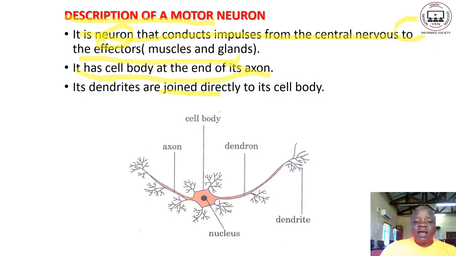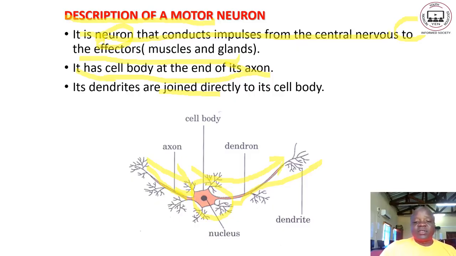So this one has got only a cell body at the middle, and then we have the dendron, then we have the axon there. So now remember, the axon carries information towards the cell body, and then the information continues to that side.